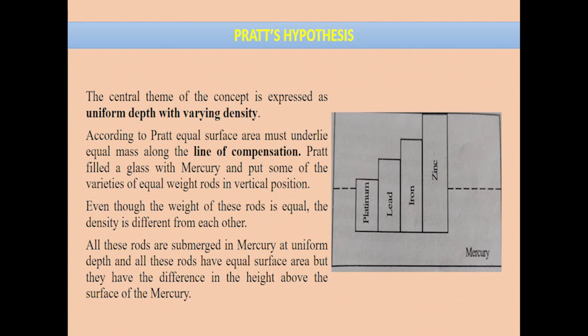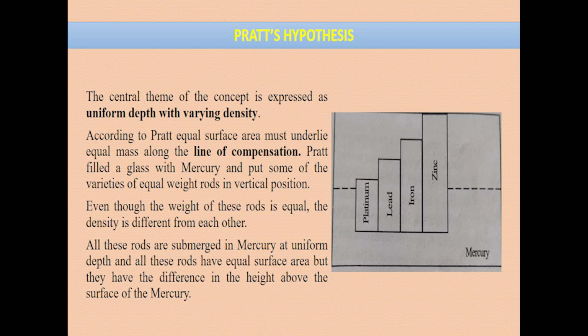Let us go into Pratt's concept. What was his concept? The central theme of Pratt's concept is uniform depth with varying density. To prove this, he did an experiment with a line of compensation. He filled a glass with mercury and put a variety of equal-weight rods in a vertical position. Even though the weight of these rods is equal, the density of each is different from the others.